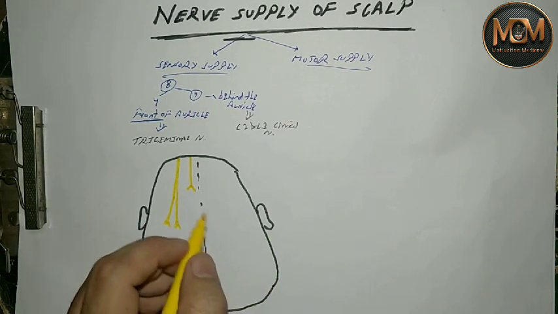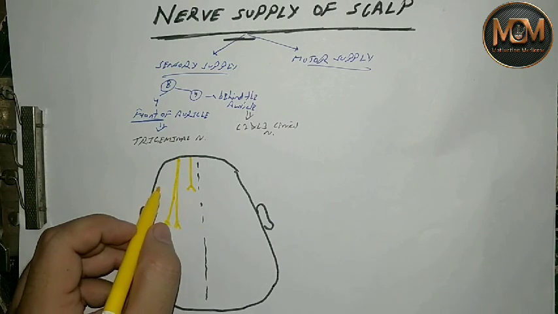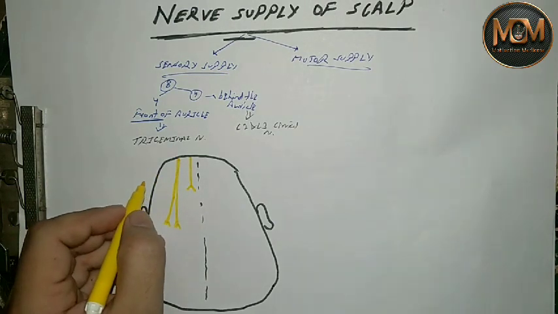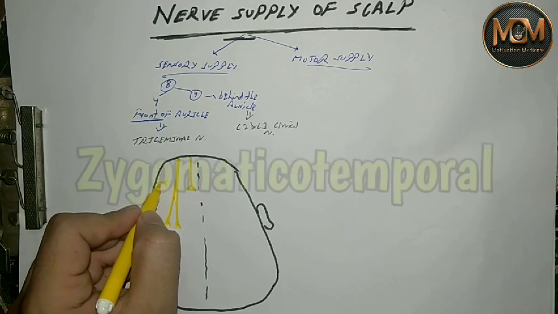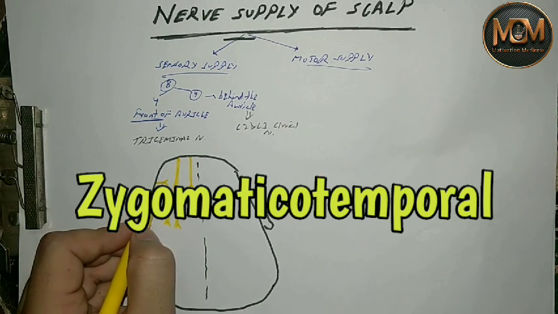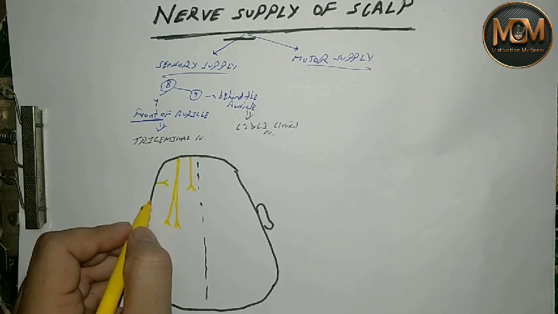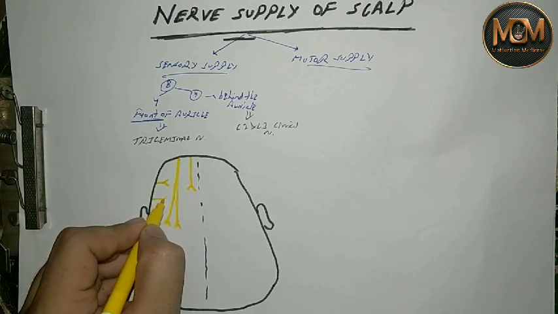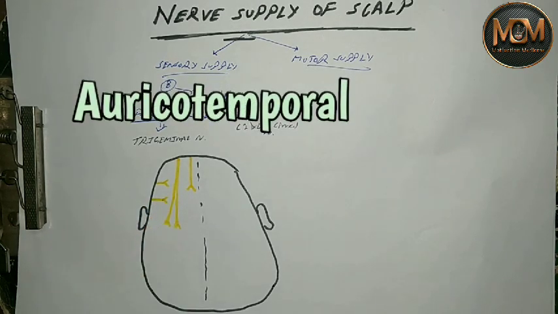Then since in this region the zygomatic arch and also the temporal bone are present, one nerve is the zygomatico-temporal nerve, and since there is temporal and also auricle present, the auriculotemporal nerve.